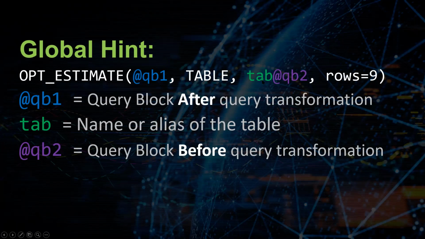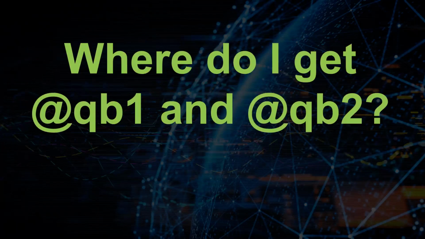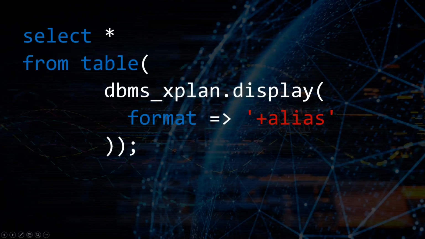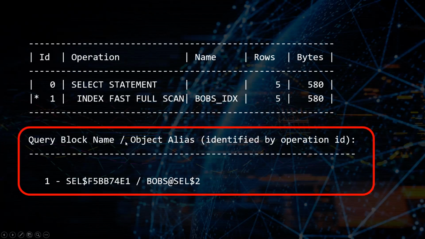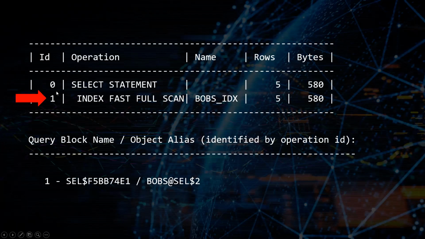You say, okay, how do I get the names of the query blocks, Kaley? Well, whenever you pull back your plan using dbms_xplan.display, whenever you provide your format string, if you supply a plus alias, then Oracle adds this new section to the plan down here, and it says query block name. What this allows us to do is see which lines of the execution plan correspond with what query block. So if we look here, we see a 1 here, and we see a 1 down here. That means that these two correspond to one another, right?